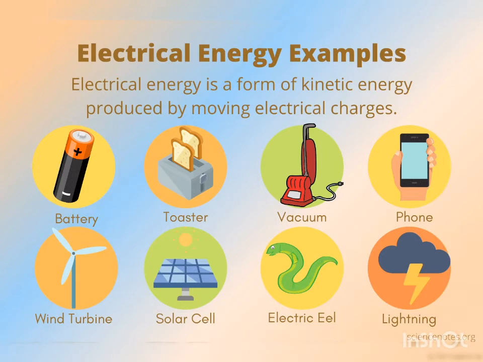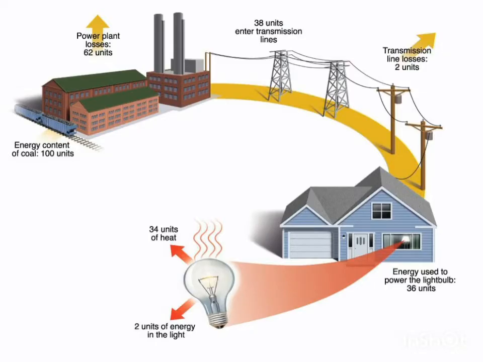Next one, electrical energy. Appliances such as electric bulb, tube light, radio, television, computer and washing machine use electrical energy. Electrical energy is generated at power stations and supplied to our homes.